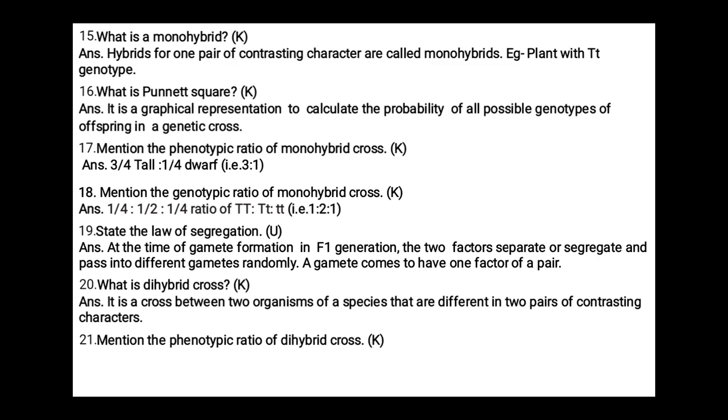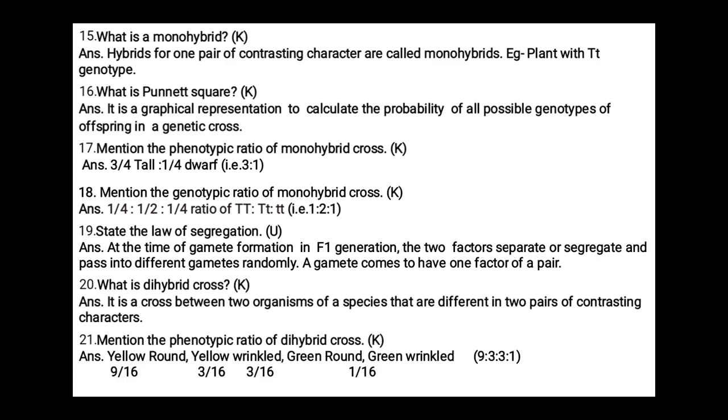Mention the phenotypic ratio of dihybrid cross. Yellow round, yellow wrinkled, green round and green wrinkled. These are the phenotypes present in the F2 generation, and their ratio is 9/16 to 3/16 to 3/16 to 1/16.